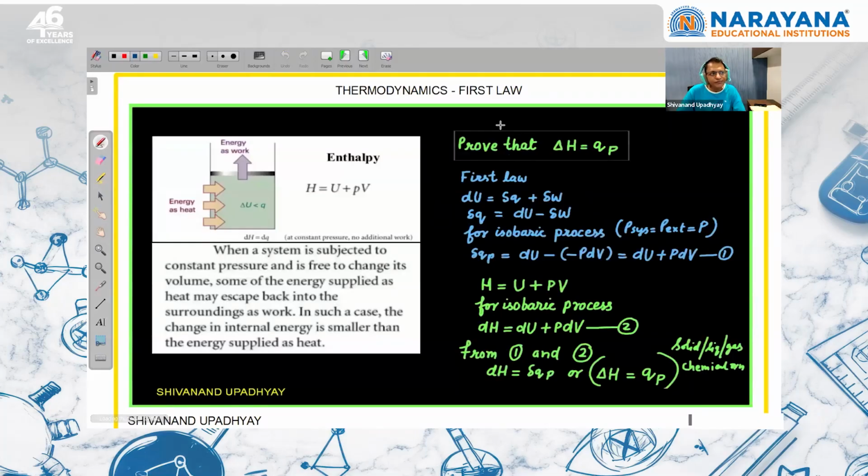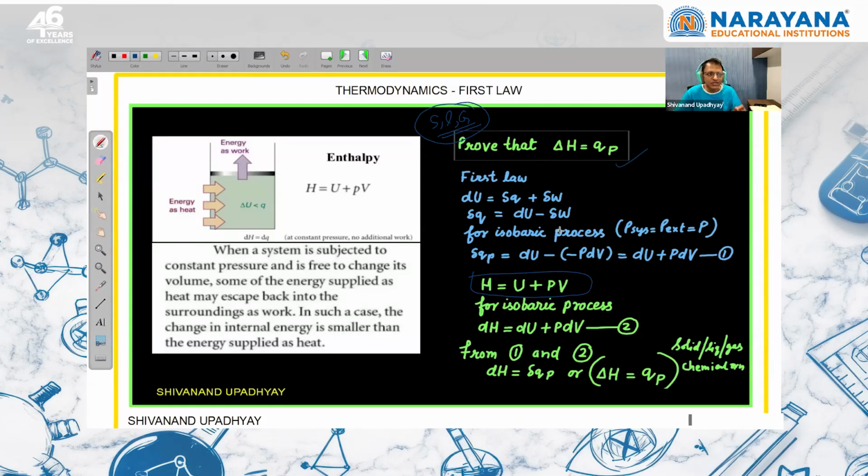So we can use the first law of thermodynamics to prove that if a solid, liquid, gas, the gas may be ideal or real, is participating in an isobaric process, then by using the first law of thermodynamics and H is equal to U plus PV, for an isobaric process we can write dH is dU plus PdV.